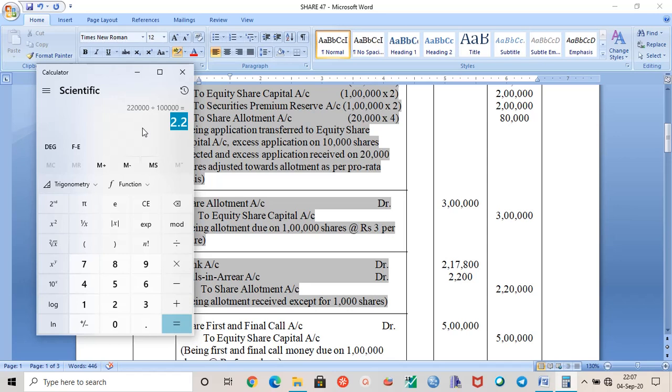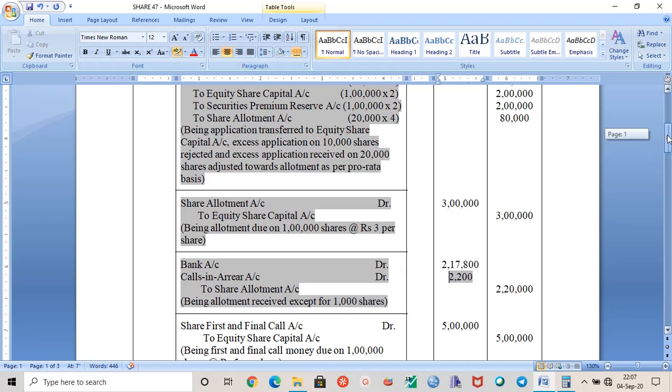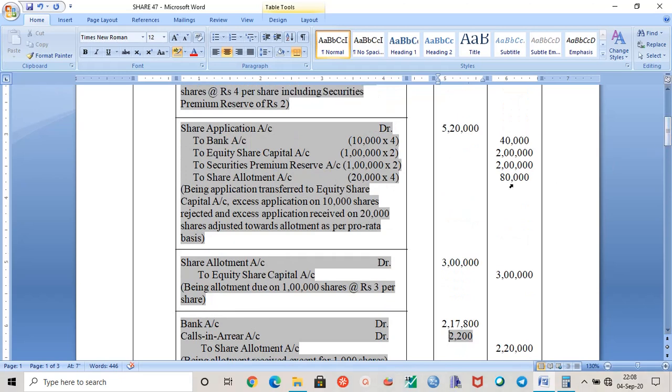So how many shares were actually allotted to Samir? 1,000 shares, we just calculated. So it should be 2,200. This 2,200 is the calls in arrear. So you can see here calls in arrear 2,200. This way we can get your calls in arrear at the time of share allotment. And remember that this 80,000 has already been adjusted with 3 lakh. That is why we have the amount of rupees 2,20,000. 2,20,000 should be received at the time of allotment.